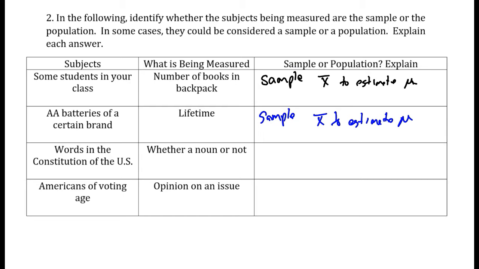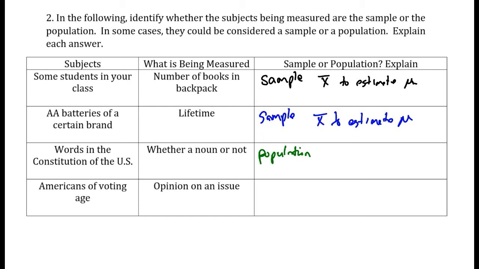If we were looking at the words in the US Constitution, and we're going to measure whether it's a noun or not. So there's a finite number of words in the Constitution, and it wouldn't be too hard to look through the entire document to find them. So chances are, if I'm looking at just the words in the U.S. Constitution, that's my population. That's my population that I'm looking at, and I'm going to look at the entire population. So I'm going to look at how many words there are. I'm not going to average them.